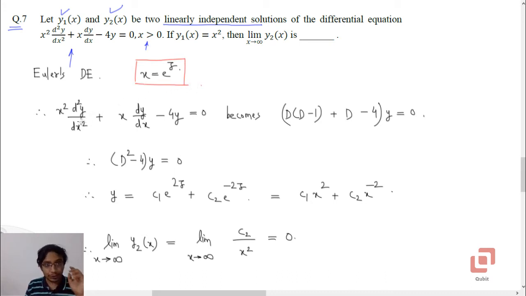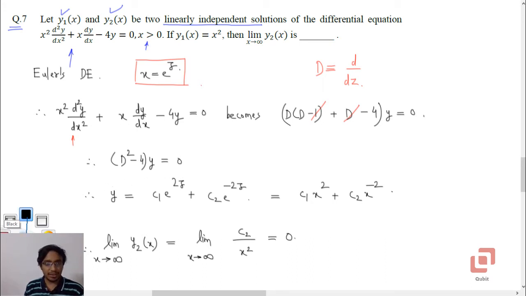The first term will then become d times d minus 1, the second term will remain as it is, and the third term will also remain as it is. Here d is representing the operator d by dz.